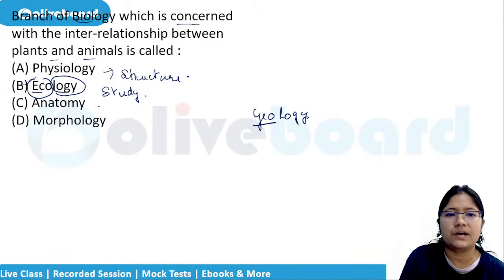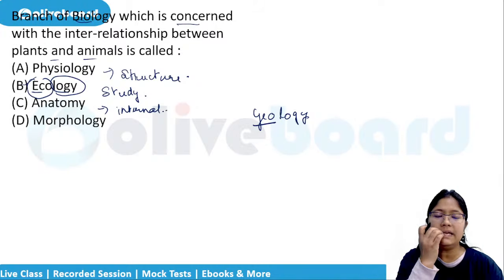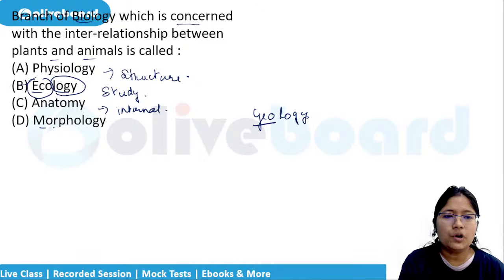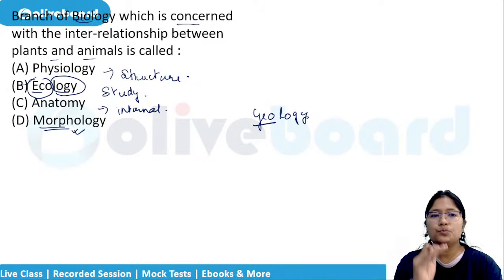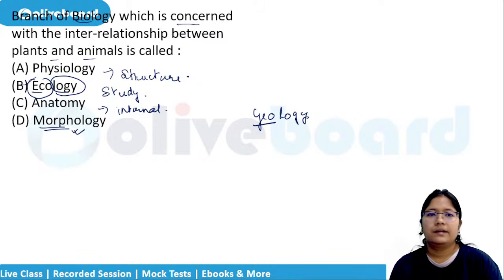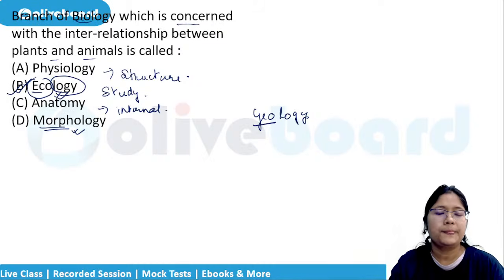Anatomy is internal structure, study of the internal structure. Okay, if we are studying the internal structure specifically, that is anatomy. Morphology, if there are any kind of modifications or changes, then in that case we can give this name. So which is the best option now that you know all of them? Plants and animals, that is your ecology, option number B. That is the interrelationship between plants and animals.